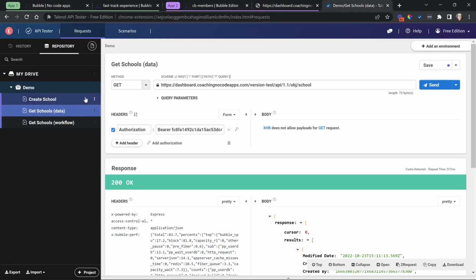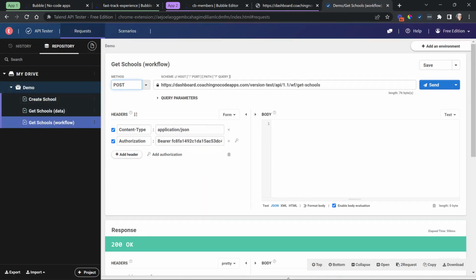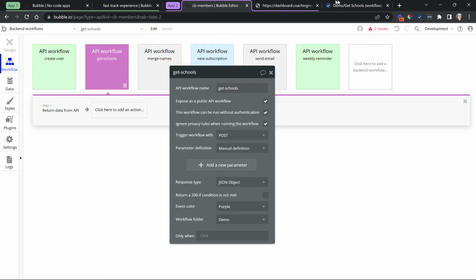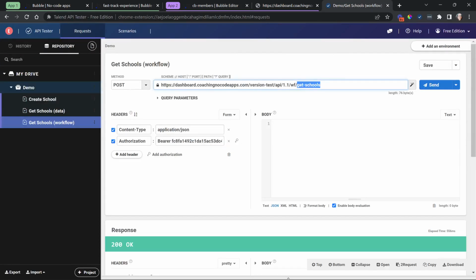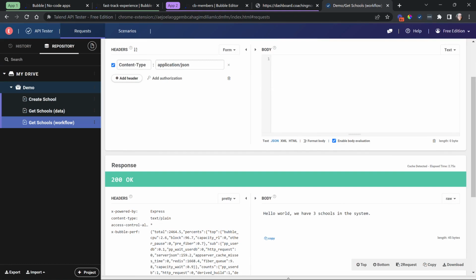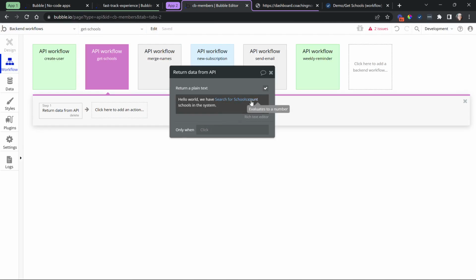So I'm going to go back to my Talend tester here and go to this other call. We'll say save on that one. So this is now a post call to my backend workflow. You can see here, this is the root domain, and the endpoint is called get schools. That's exactly what I have created here. I have it fully open. Okay, post call, and let me remove the authentication here for now. And I'll hit send to make the call. And here you go, there is the response. Hello world, we have 3 schools in the system because the action here did a quick calculation to count up the number of items in the system.